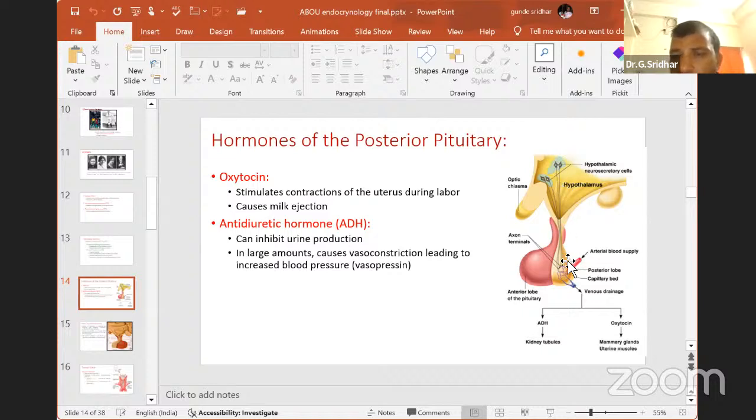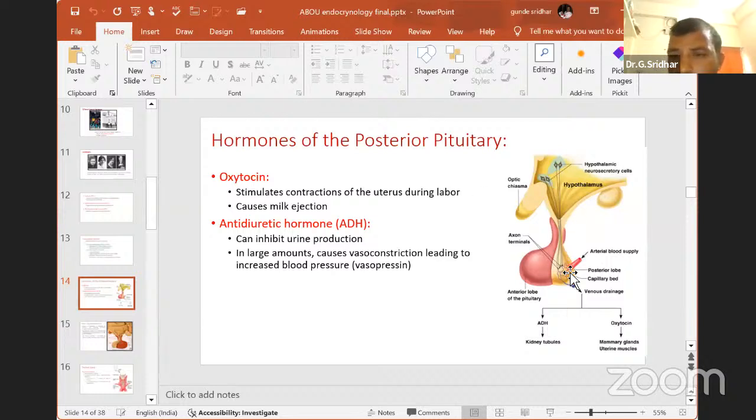But how do they reach there? If it were reaching into the bloodstream, that would be well and good. However, these lines you can see here are called tracts, meaning neuronal tracts. These neuronal tracts are useful to transport different types of chemical messages from the hypothalamic region to your posterior pituitary.